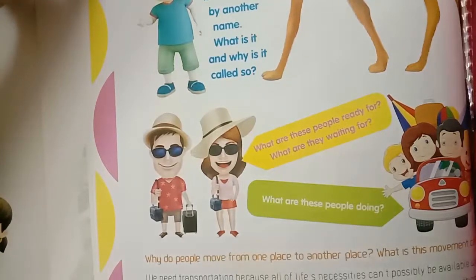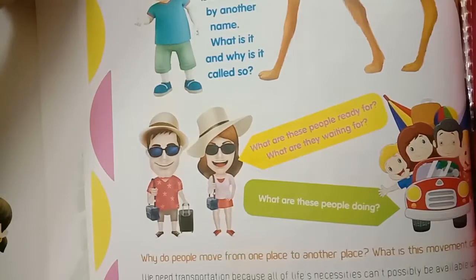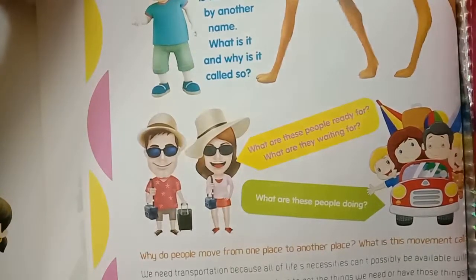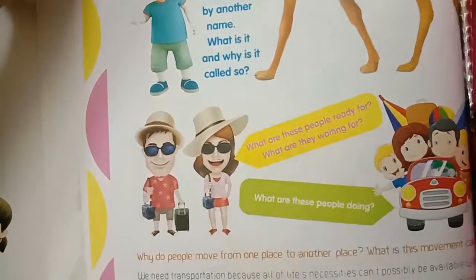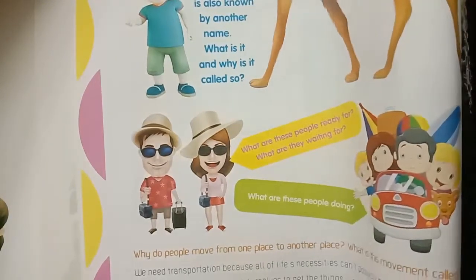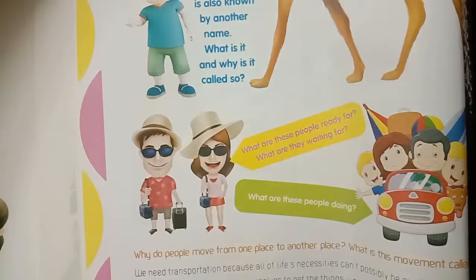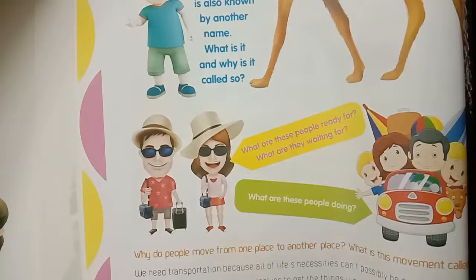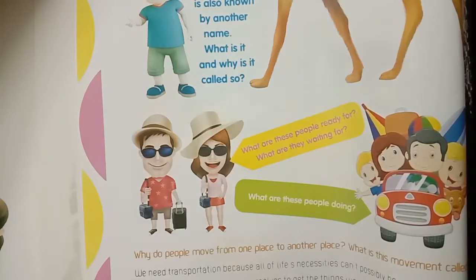Why do people move from one place to another place? We need transportation because all of life's necessities cannot possibly be available within our reach. Why do people move from one place to another place, children? What is the movement called?